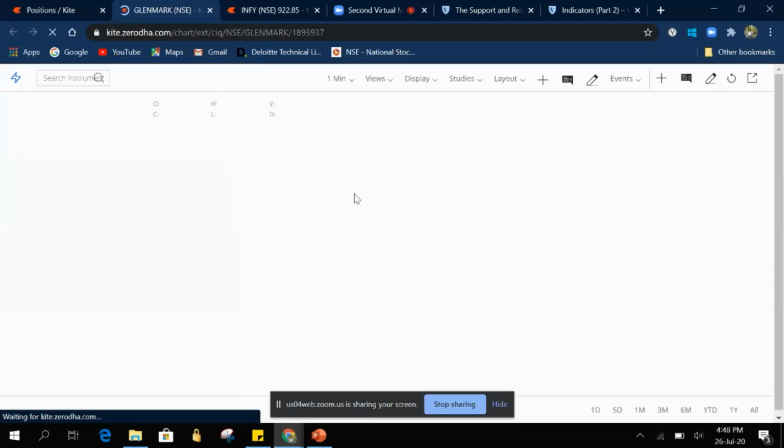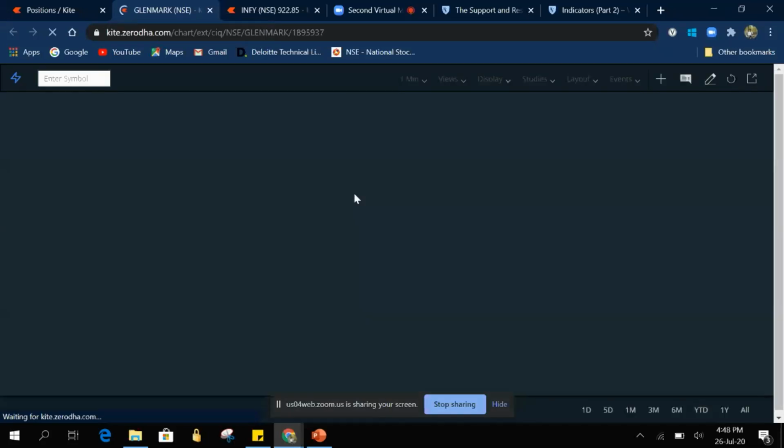In such cases, Bollinger Band will fail. When there is news, the price will move out of the range. Then we can't track whether it will come back into range. It may take time to come into range. I will try to show you that as well. It is loading.